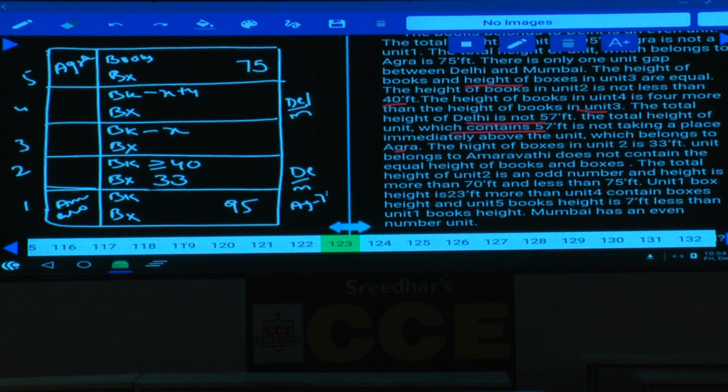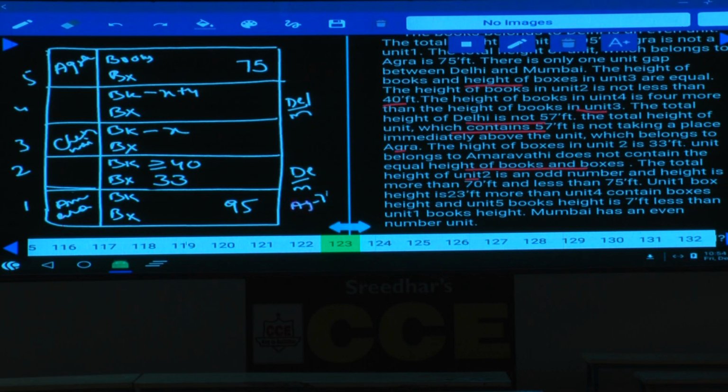If this is Amravati, then Delhi and Mumbai are either second or fourth, so what is left over here? Chennai. Chennai must be the third one. The height of boxes in unit 2 is 33 feet. The unit belonging to Amravati does not contain an equal number of books and boxes. The total height of unit 2 is an odd number, isn't it?